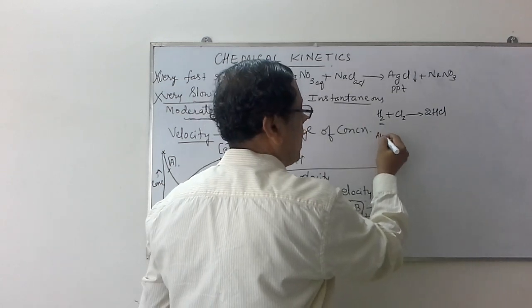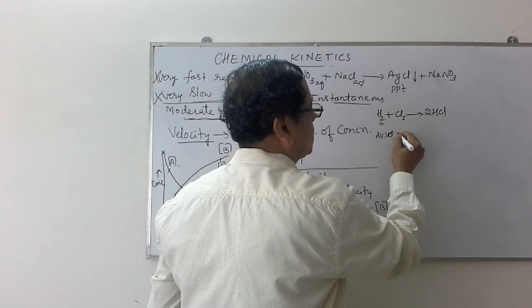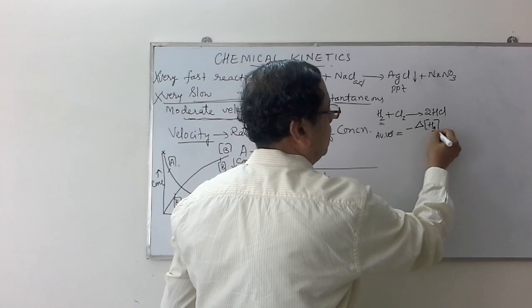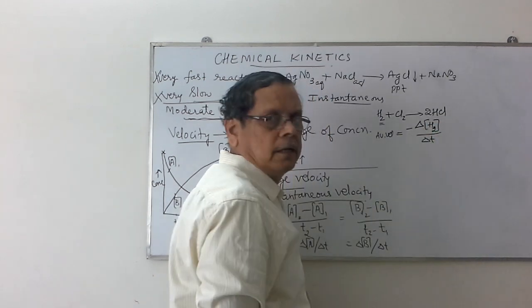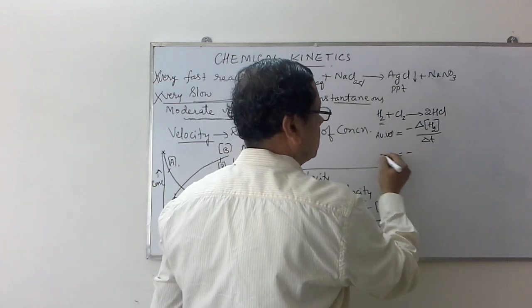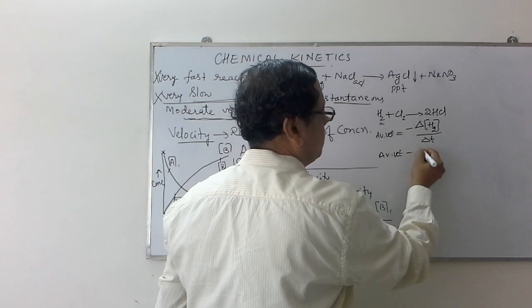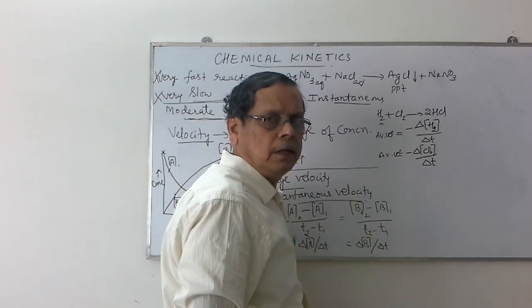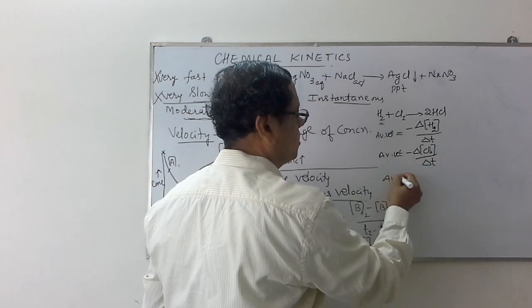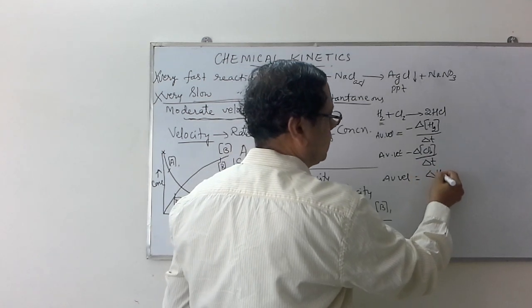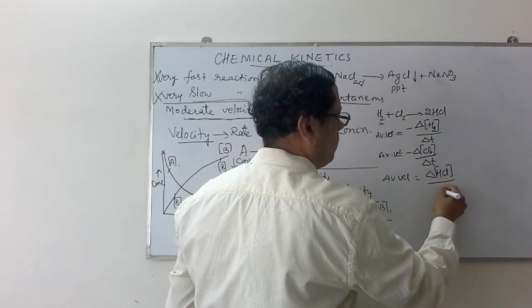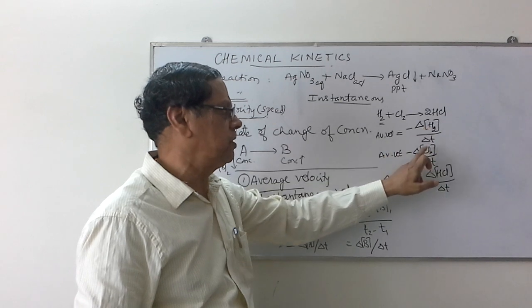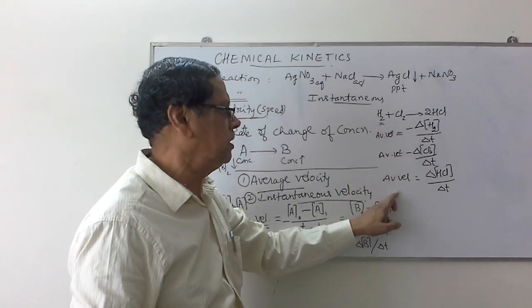Therefore, we can write average velocity is equal to, with respect to this hydrogen, minus delta H2 divided by delta T. With respect to this chlorine, we can write average velocity minus delta Cl2 divided by delta T. With respect to the product, we can write average velocity is equal to delta HCl divided by delta T. When we consider these individual substances like H2, Cl2 and HCl, we can write the average velocities like this.